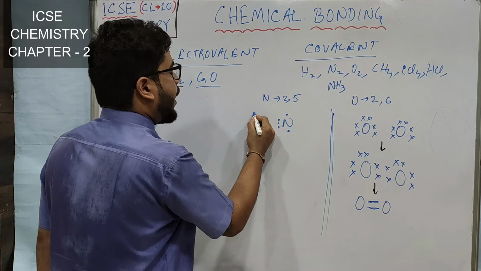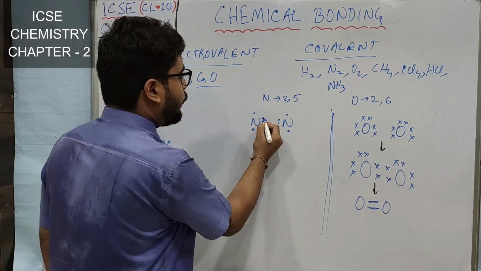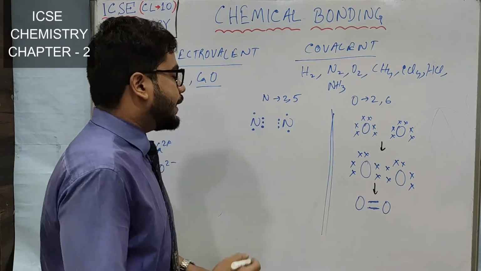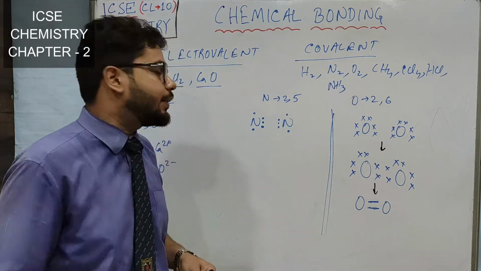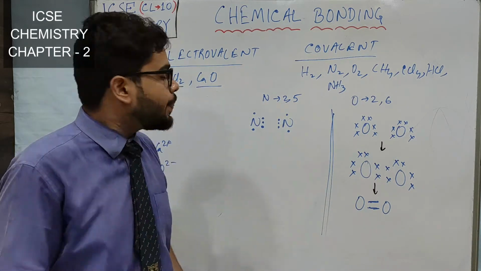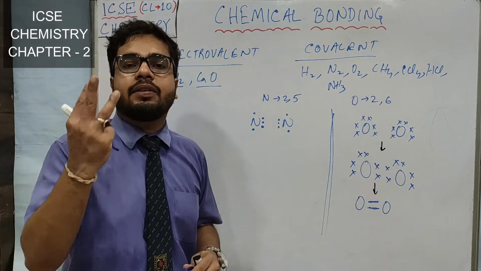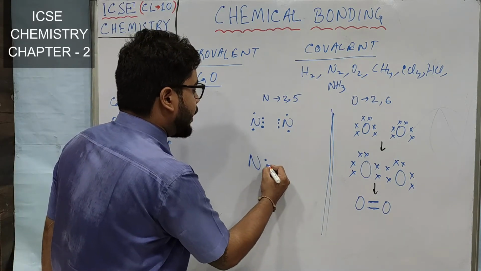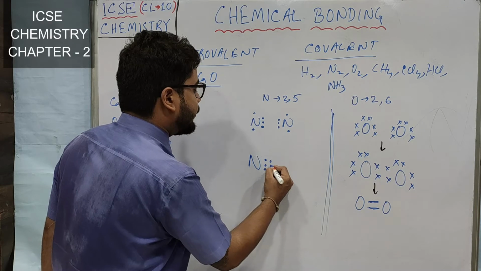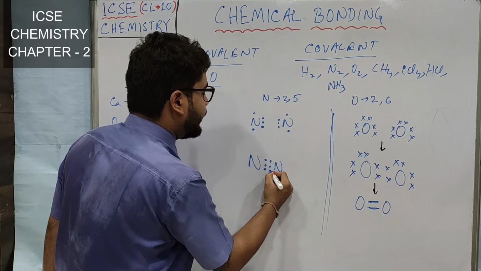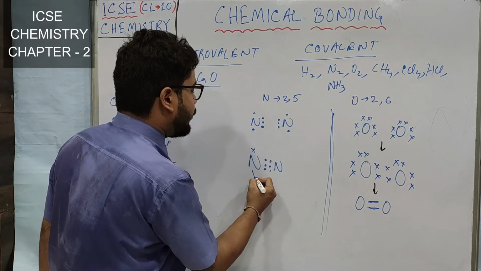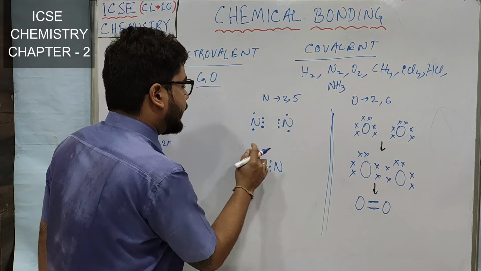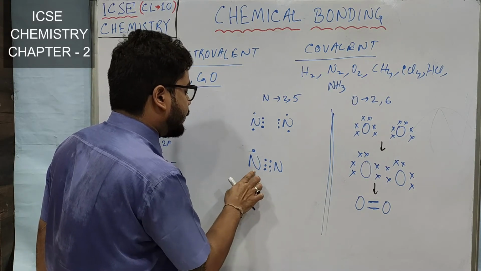So see, 5 electrons I have drawn for each of the nitrogen atom. Now the deficit is how much? 8 minus 5 is 3. So both the atoms need 3 electrons. So what they will do is, they will share their 3 electrons in this fashion, and now you can see that their octet is complete.